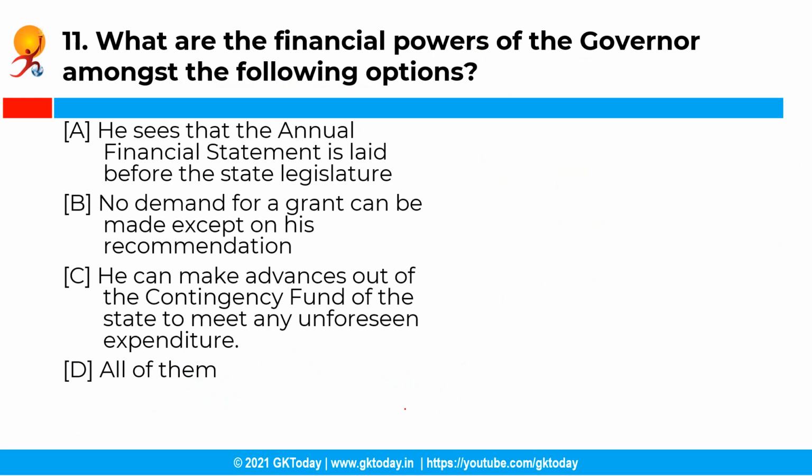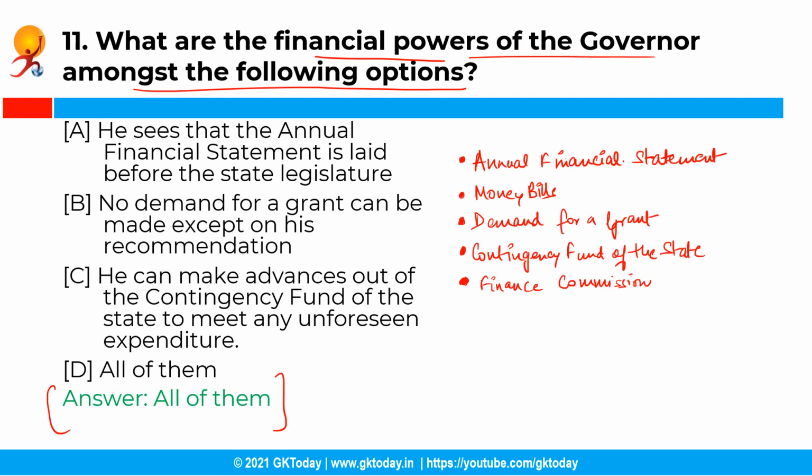Now the next question is, what are the financial powers of the governor amongst the following options? So you have the following options, and the correct answer is option D, that is all of them. So the financial powers of the governor are as follows. Firstly, that he makes sure that the annual financial statement is laid before the state legislature. Secondly, money bills can be introduced in the state legislature only with the prior recommendation of the governor. Thirdly,